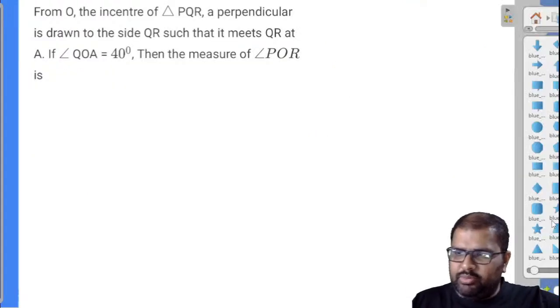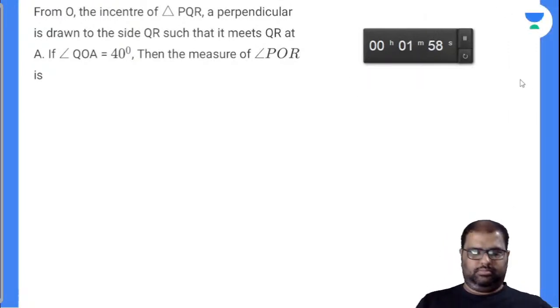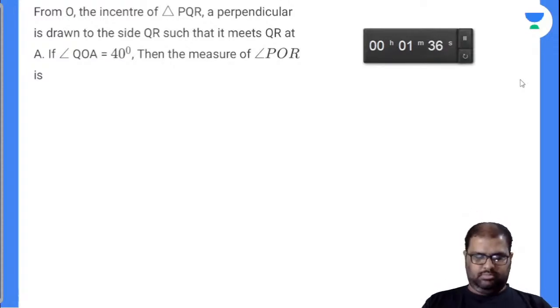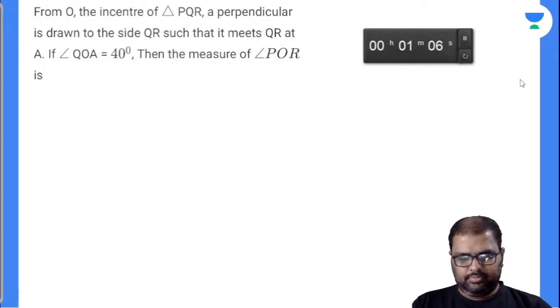Yes, and one more, the best question here. Let's see how many can solve this. 2 minutes. Any answer for this?